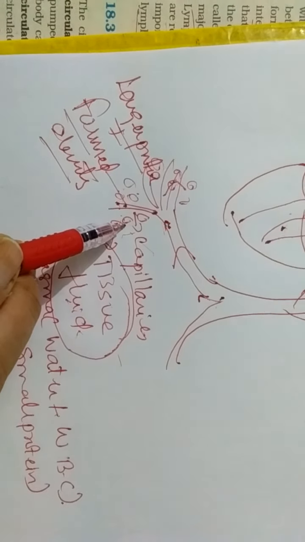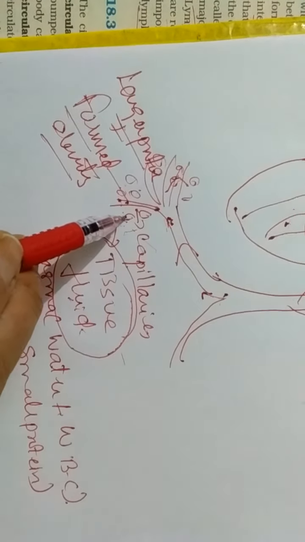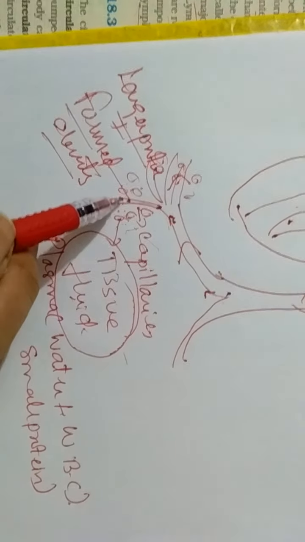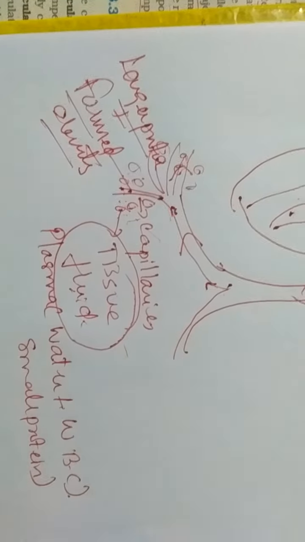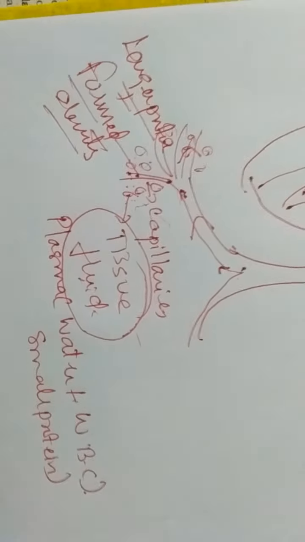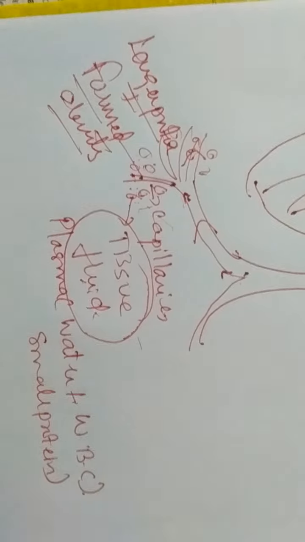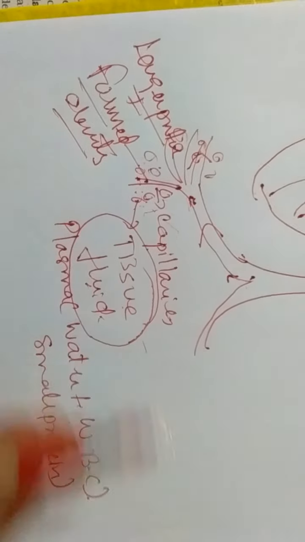Similarly carbon dioxide will diffuse out from the cell to the tissue fluid and then it will enter into the blood. So that way the tissue fluid acts as an intermediate through which the exchange of gases takes place. Number one thing.